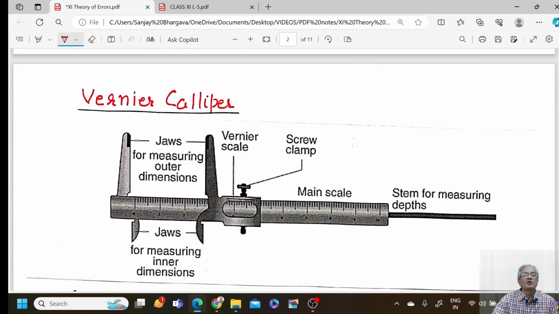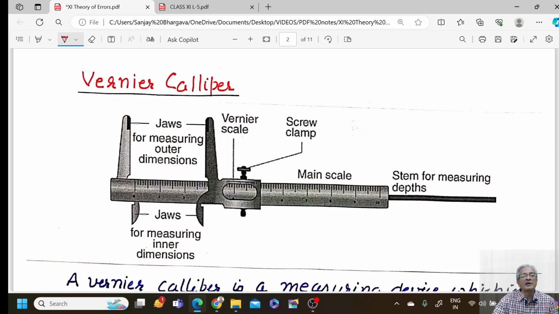So we have just a pictorial representation of a vernier caliper and a screw gauge in this page. This figure represents a vernier caliper. These are the two jaws of the vernier caliper. Between the two jaws you are supposed to keep the item whose radius or thickness is to be determined. This represents the vernier scale, and this represents the main scale, and this represents the two jaws for measuring the inner dimensions. Now this vernier scale contains 10 divisions.